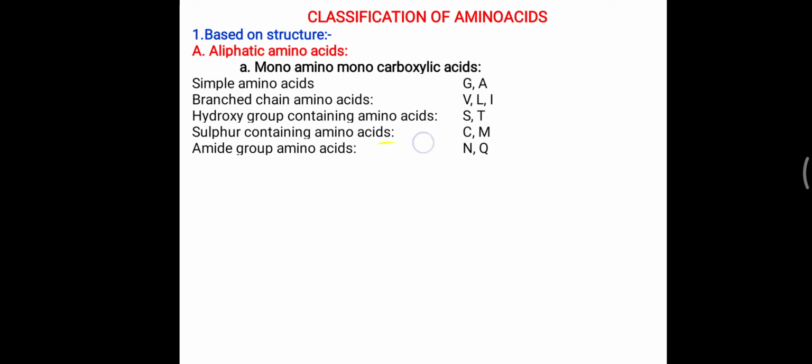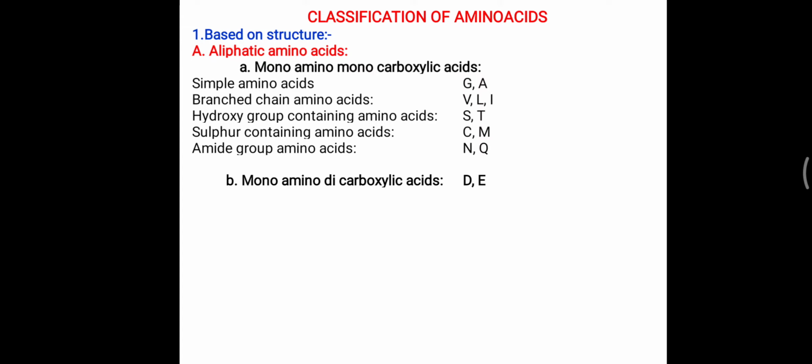So further, up to here all amino acids are written as a single letter, the starting letter of that particular amino acid, but for the amide group ones, they are asparagine and glutamine. Now asparagine, A is already given to alanine, so asparagine, instead of A, is given the second letter, that is N. In the name of asparagine, N is present, so that alphabet identifies asparagine. Then glutamine is given the letter Q. So based on that single letter, they are also identified.